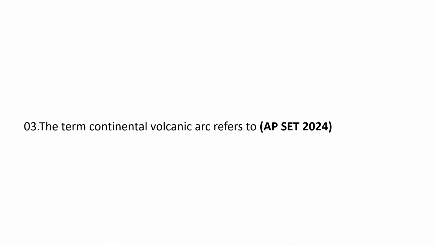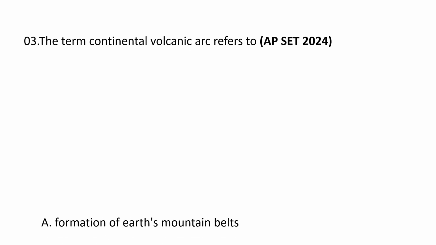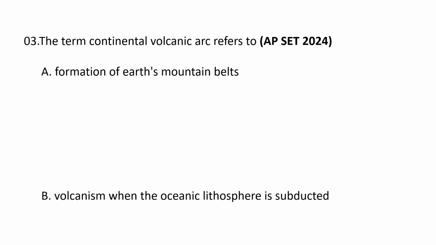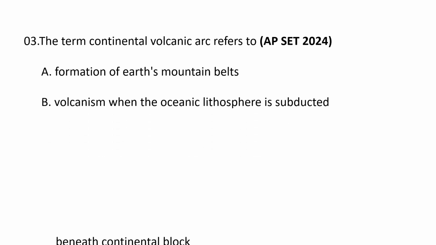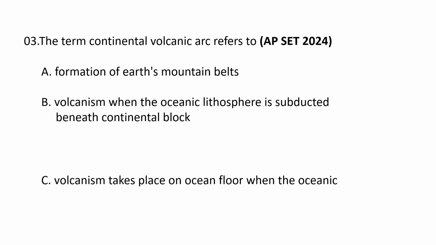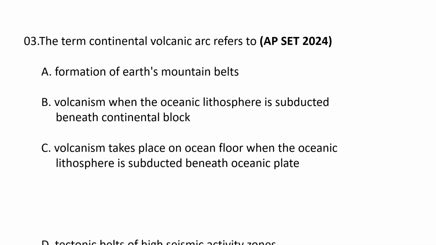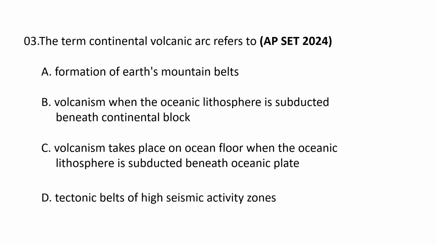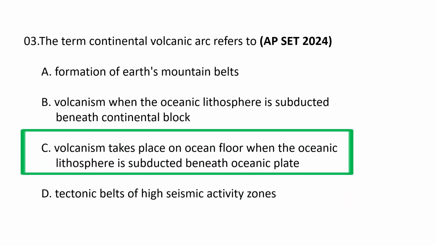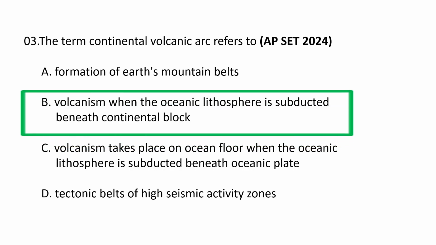Next question. The term continental volcanic arc refers to: A, formation of Earth's mountain belts; B, volcanism when the oceanic lithosphere is subducted beneath the continental block; C, volcanism takes place on ocean floor when the oceanic lithosphere is subducted beneath the oceanic plate; and D, tectonic belts of high seismic activity zones. The term continental volcanic arc refers to the volcanism when the oceanic lithosphere is subducted beneath the continental block.